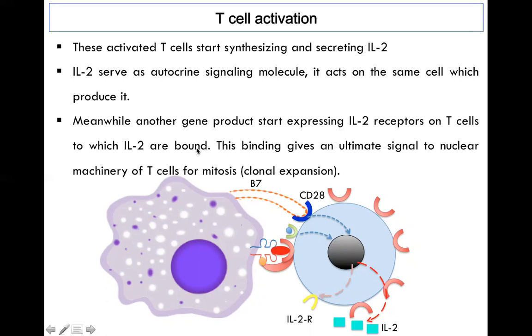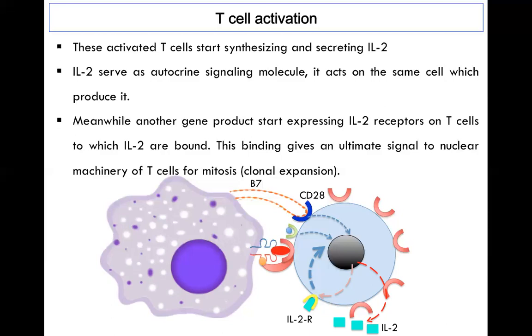Here is the IL-2 receptor, and the IL-2 cytokine starts binding with this receptor. This binding gives the ultimate signal to the nuclear machinery, as you can see here, and as a result the T cells undergo mitosis, a phenomenon we call clonal expansion.